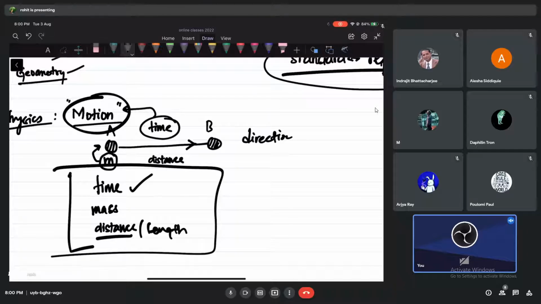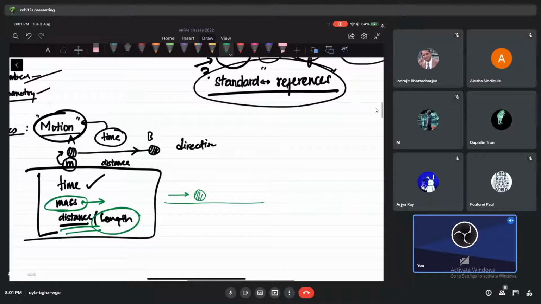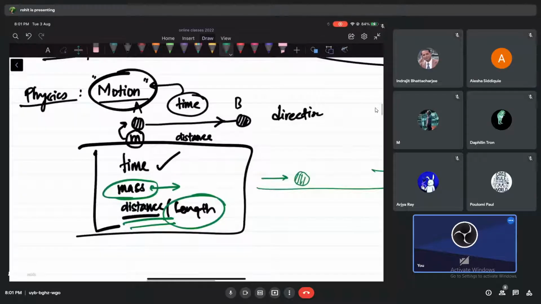See, guys, if I'm studying motion, we need length, we need distance. If you're studying motion, we need to know about mass, because mass controls the motion of an object. If you take a very light object and try to push it, it will move with very high speed or acceleration. If you take a very big object with more mass and try to push it, it's very difficult to get it moving. So motion depends on mass. What I'm trying to tell you is this: when we study motion at the early days, we need to measure length, mass, and time to talk about motion.